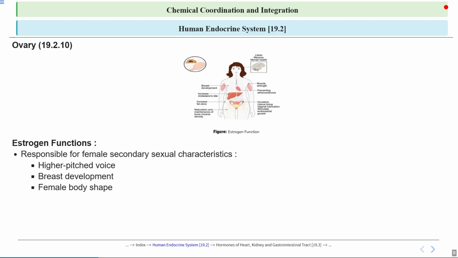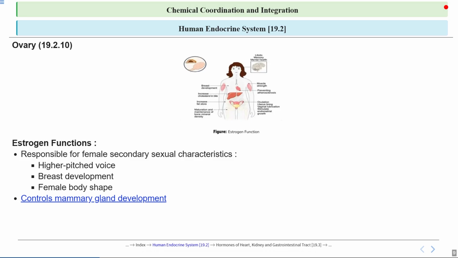Female body shape. Female body shape is generally characterized by wider hips and a more rounded figure compared to males, which is primarily due to the influence of sex hormones like estrogen. This shape is linked to the biological roles of females such as childbearing and lactation, which require specific physical adaptations like a broader pelvis to facilitate childbirth. These differences are not just physical but also reflect evolutionary adaptations that support reproductive functions as well as nurturing behaviors.